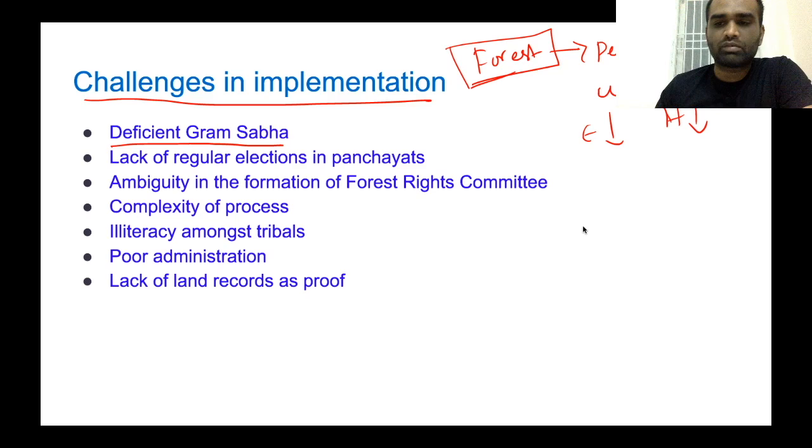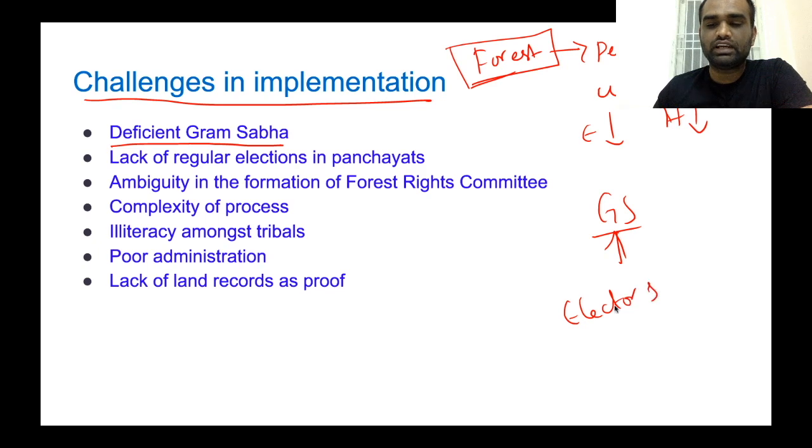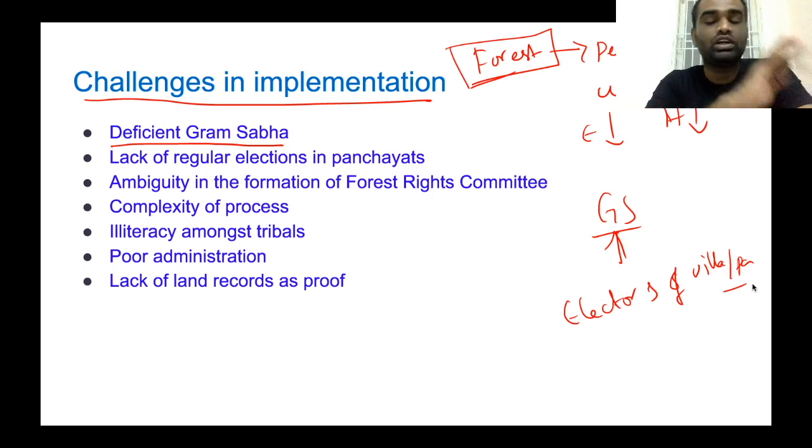So what is Gram Sabha? Gram Sabha constitutes all eligible electors of a particular village or panchayat. That's Gram Sabha. So if Gram Sabha is a congregation of all people in that area, those people in forest areas don't have any necessary knowledge in this particular legal process. So the knowledge level in that particular Gram Sabha will be very low.